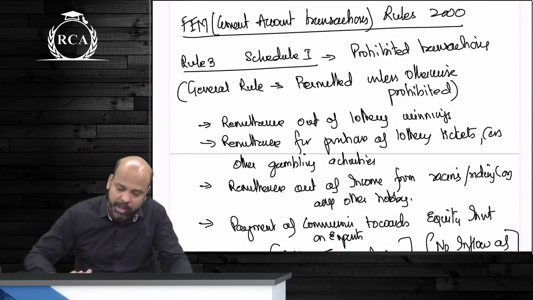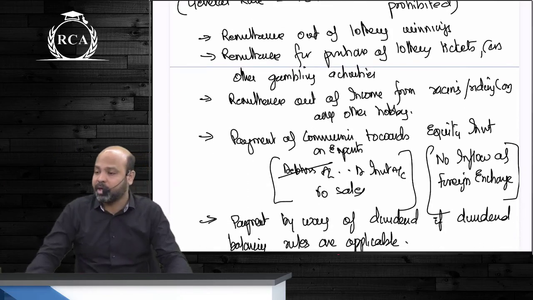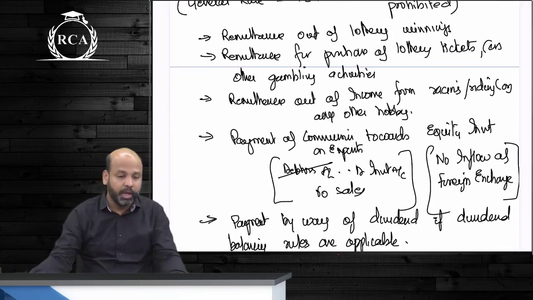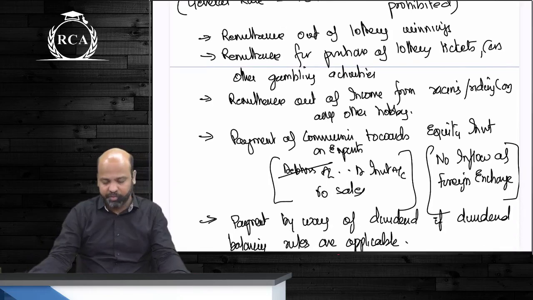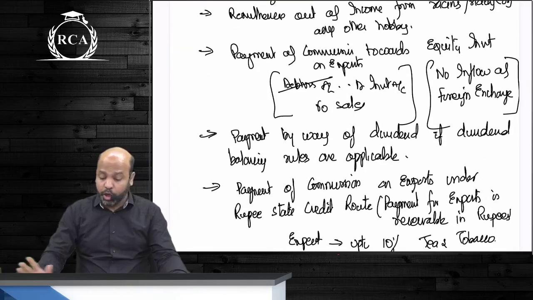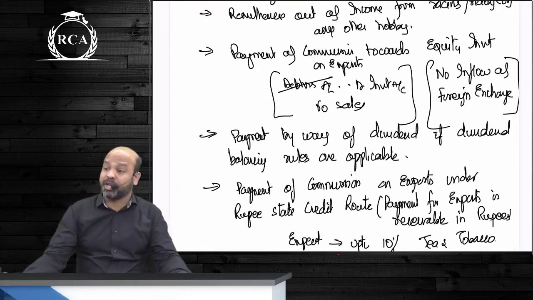You cannot remit money out of lottery winnings. You cannot remit money beta out of racing or riding or any other hobby. You cannot remit money for purchase of lottery tickets as such, guys, outside India, or for any other gambling activity. You cannot remit money, guys, in respect of commission made towards equity investment.